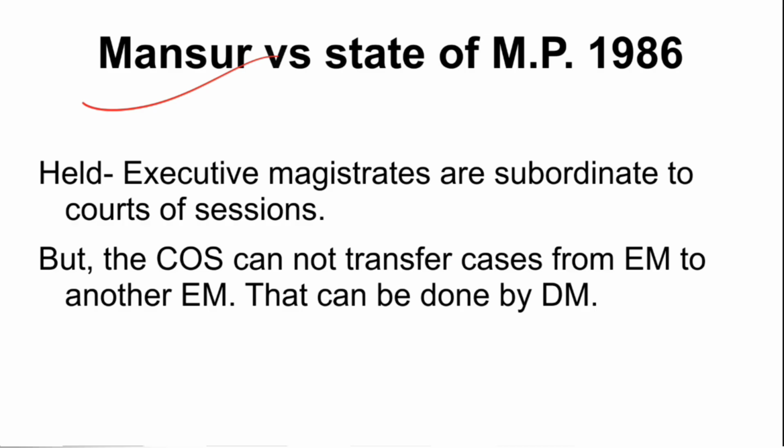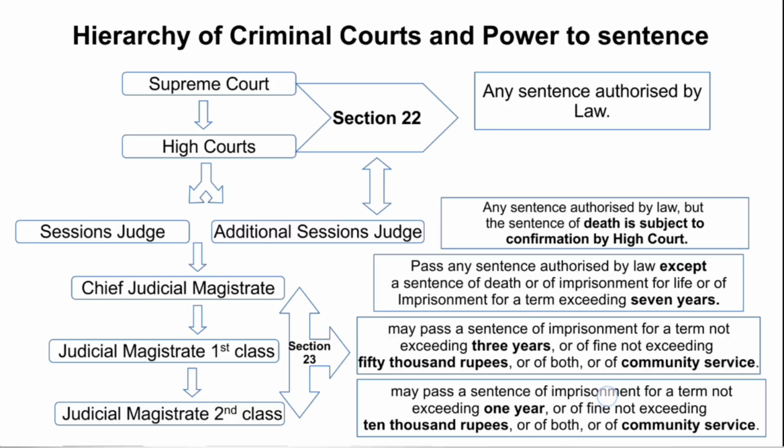There is an important case, Mansoor versus State of MP of 1986. It was held that the executive magistrates are subordinate to the court of session, but the court of session cannot transfer cases from one executive magistrate to another, and that can be done only by the district magistrate. So their business, their distribution, and their administrative functioning is always controlled by the district magistrate, but whenever it comes to the judicial powers, the executive magistrates are always subordinate to the court of session. So this was held in this case.